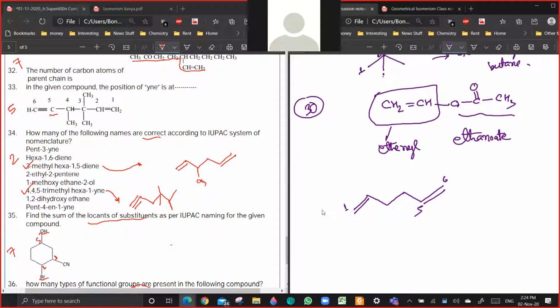One minute, one minute. First, let me discuss the second one. Now you see, hexa will be used because you are having a diene here. If it was only one double bond, then hex-1-ene. Are you getting a point? Yes or no? Is the second one clear or not? First of all. Okay, then the third one.